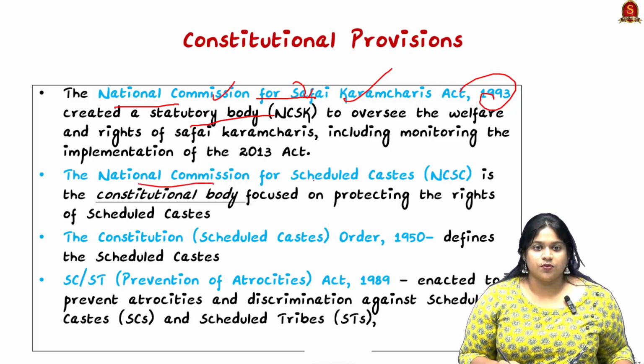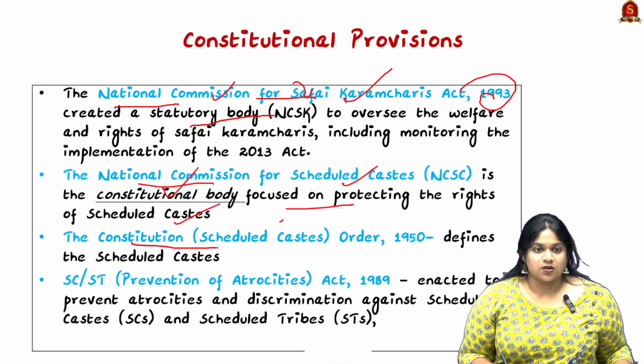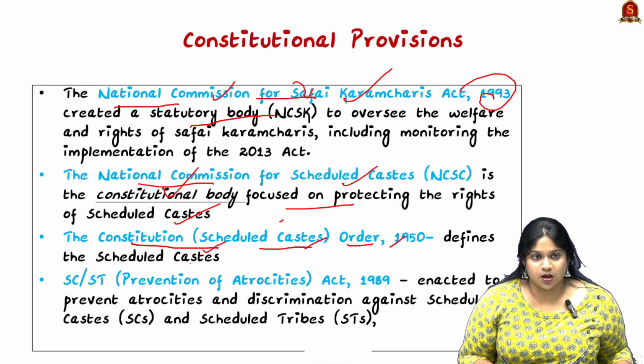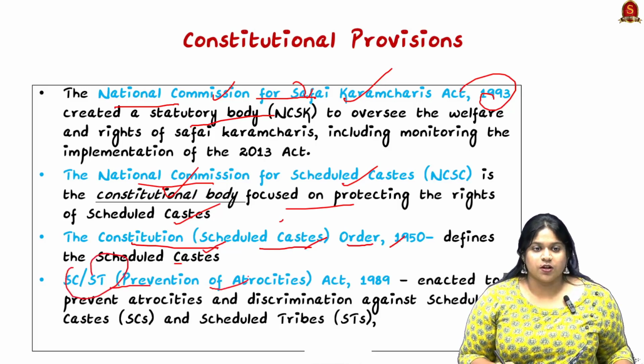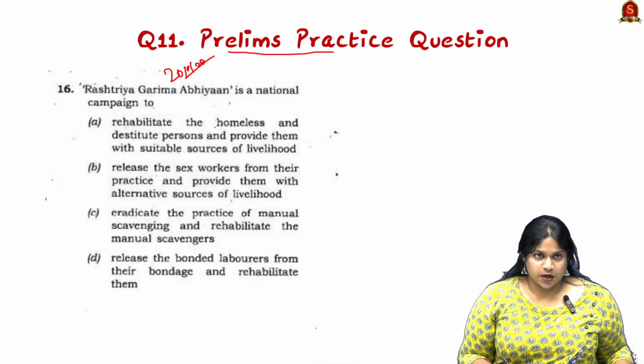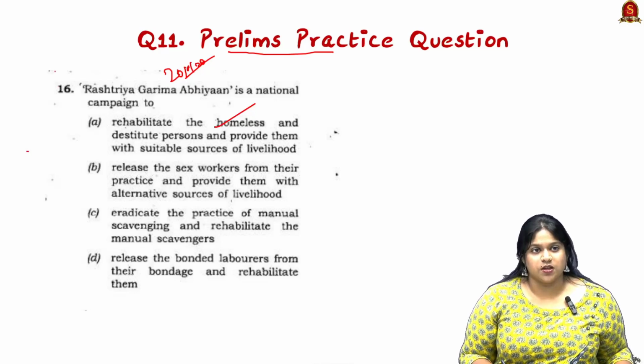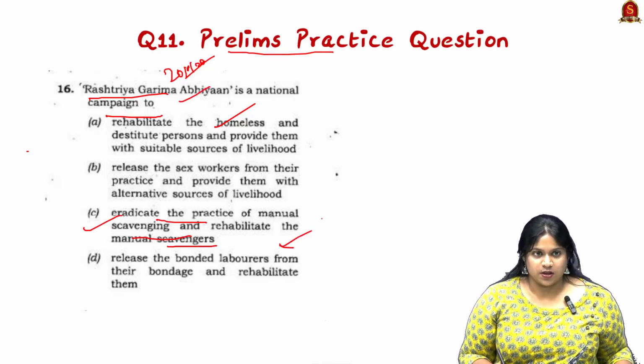Next, the National Commission for Scheduled Castes is a constitutional body focusing on the protection of the rights of scheduled castes. The next is the Constitution (Scheduled Castes) Order 1950, which defines the scheduled castes, and the SC/ST Prevention of Atrocities Act of 1989, enacted to prevent atrocities and discrimination against scheduled castes and scheduled tribes. Now look into this prelims practice question. Here it was a direct question by UPSC. Rashtriya Garima Abhiyan is a national campaign to eradicate the practice of manual scavenging and rehabilitate manual scavengers.